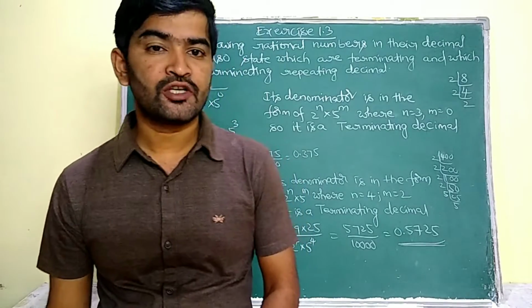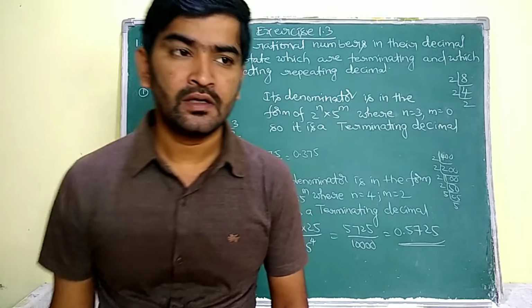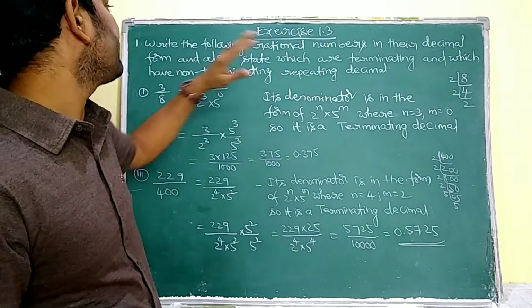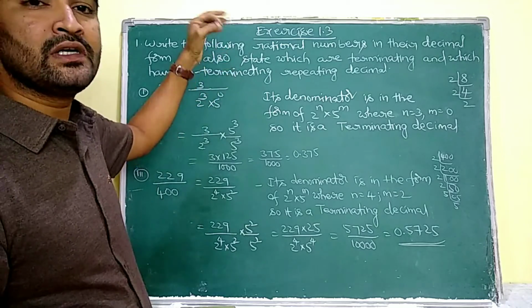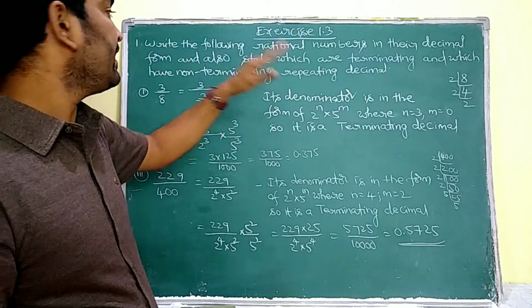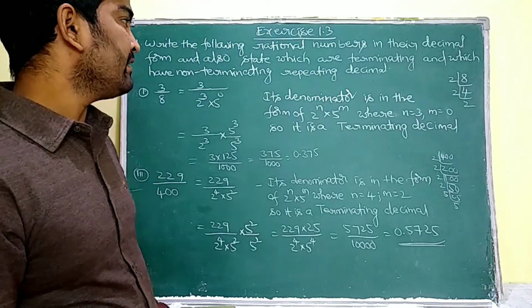Now we are going to discuss the problems of exercise 1.3. Here the first question is, write the following rational numbers in the decimal form and also state which of the following are terminating and which have non-terminating repeating decimals.